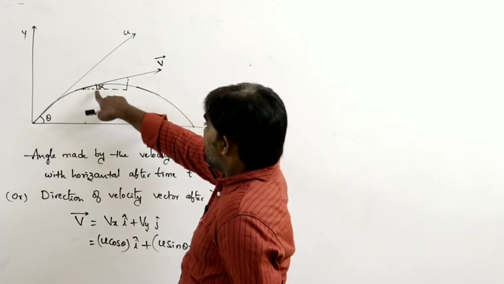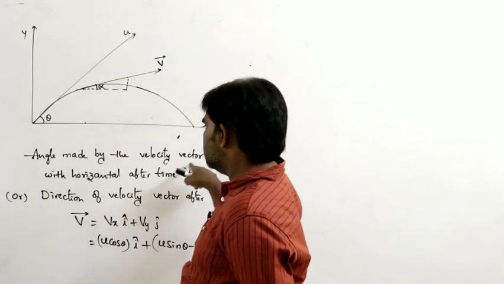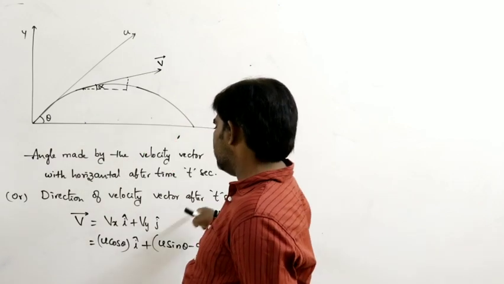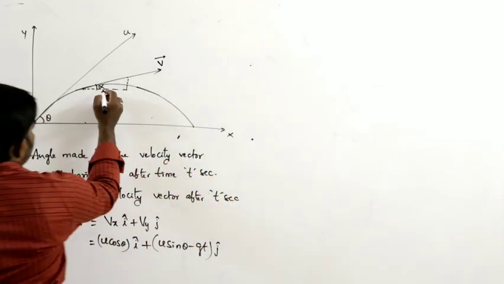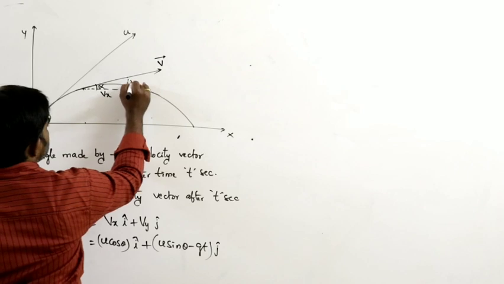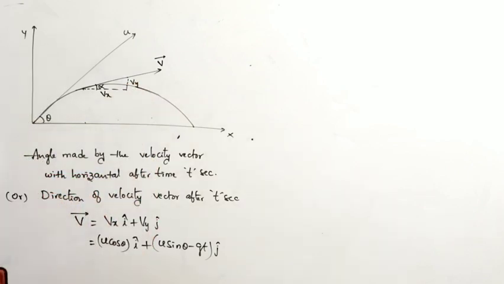What is the direction or angle made by the velocity vector with the horizontal after time t seconds? Let us say the horizontal component is Vx and the vertical component is Vy.